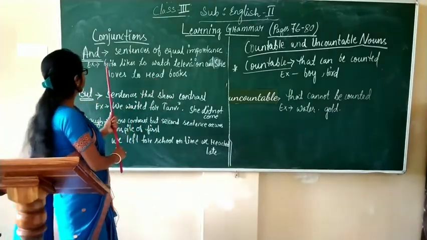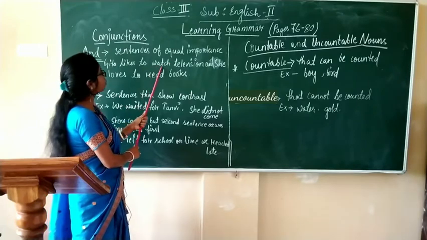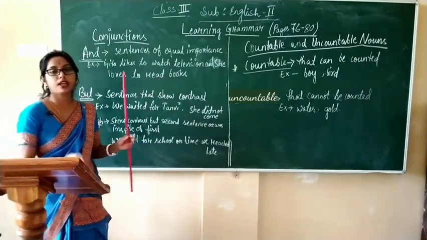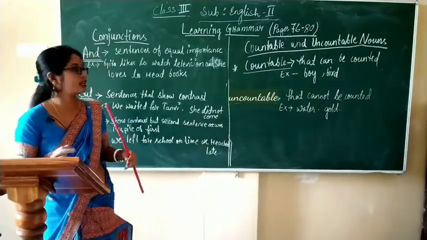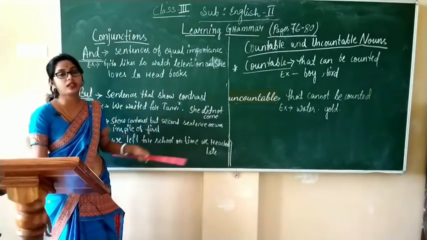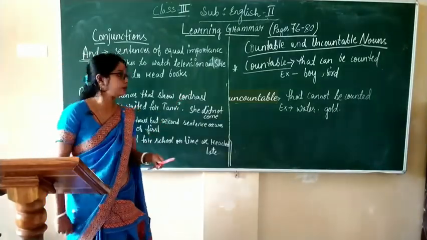Now we have joined these 2 sentences with the conjunction "and" by removing the full stop in between.